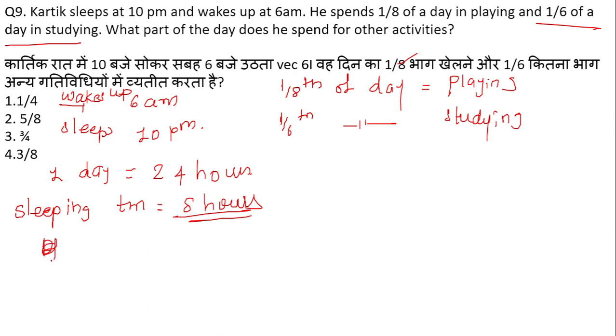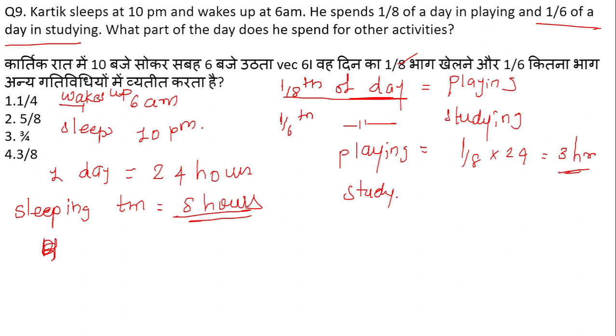out of 24 hours, that is 1/8 of the day. It means 1/8 of 24 hours he is giving for playing. 1/8 of day, it means 1/8 of 24 hours. His dedication is for playing, that is 3 hours he is playing, and for studying he is using the time, that is 1/6 of 24 hours. It means 4 hours he is studying, 3 hours he is playing, and remaining 8 hours it is the sleeping time. So left out time will be the time where he is doing other activities, right?